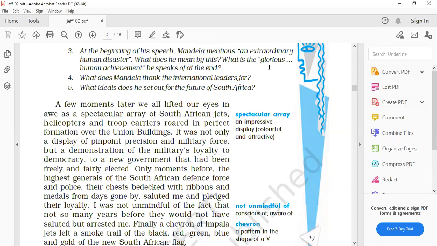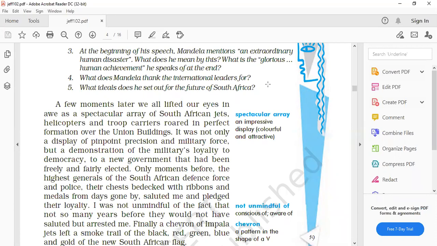At the beginning of his speech, Nelson Mandela mentions an extraordinary human disaster, the system of apartheid that was present at that time. And white supremacy was there. They were being exploited. They were curtailed of their liberty, and they were not enjoying their proper rights at that time. So that system is known as apartheid system, and South Africans, the blacks, were suffering from all this. So this is referred to as an extraordinary human disaster.